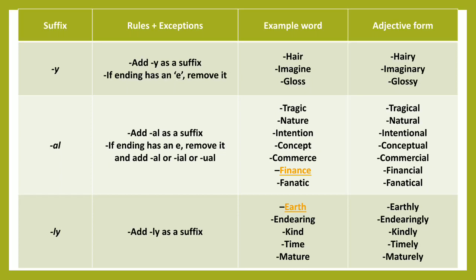Next, AL. We can add AL as a suffix. For example, tragic, tragical, nature, natural, intention, intentional. But if the word has an E in the end, then we have to remove it and add AL or IAL or UAL. For example, concept to conceptual, commerce to commercial, finance to financial, and fanatic to fanatical.